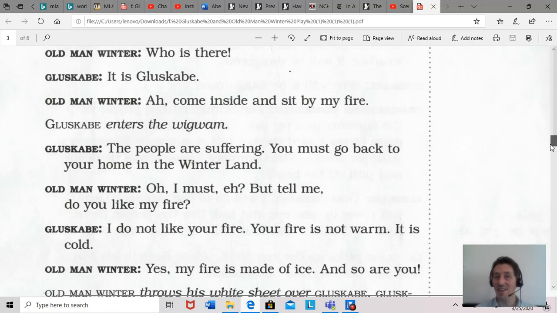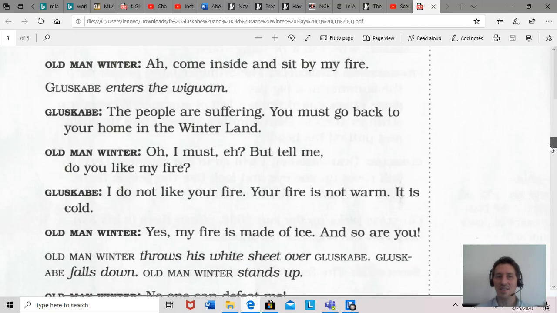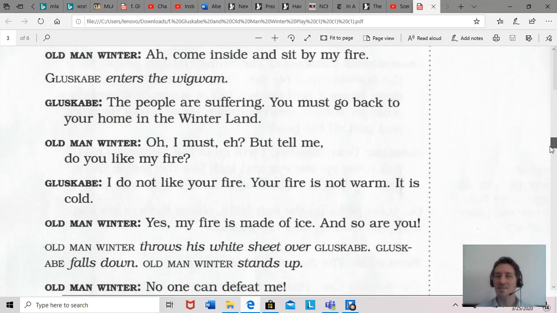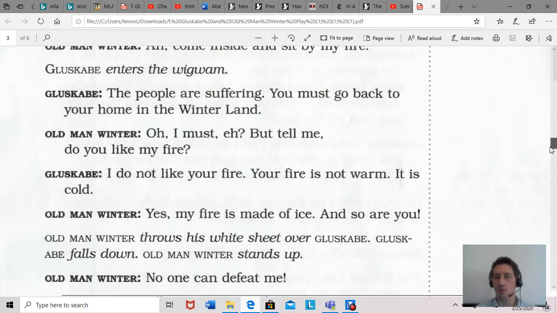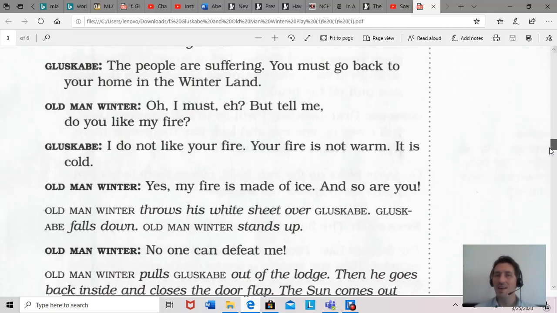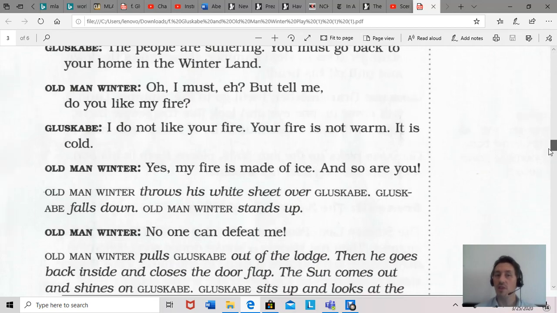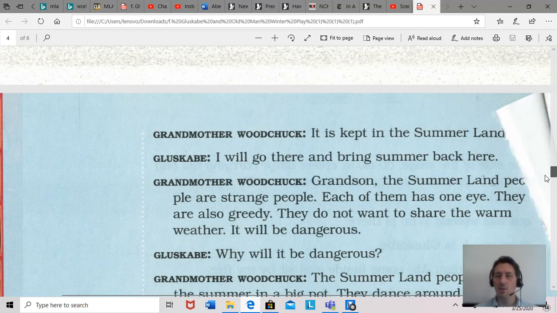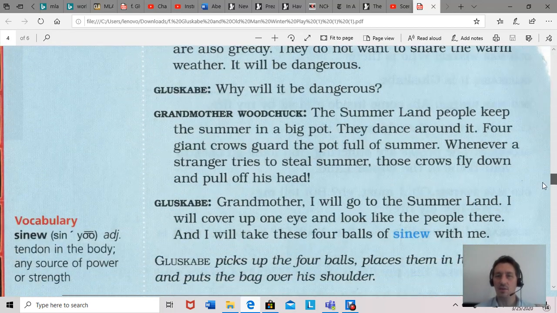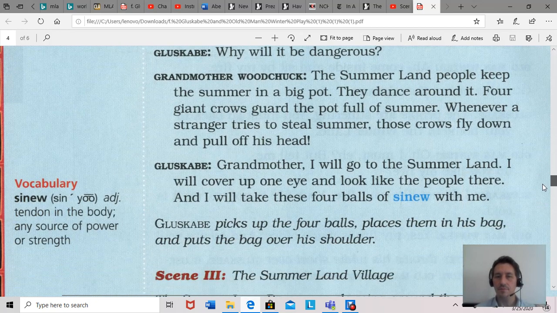Grumpy. If you said something like grumpy or angry or upset, that would be correct. Gluskabe, how is he? Okay, if you said young, strong, brave, but also confident, maybe overly confident, too confident. Now, what is the last thing that happened in scene 2? That's right. If you said that he's going to go to Summerland to try to bring back summer, but there is a danger, then that is correct.